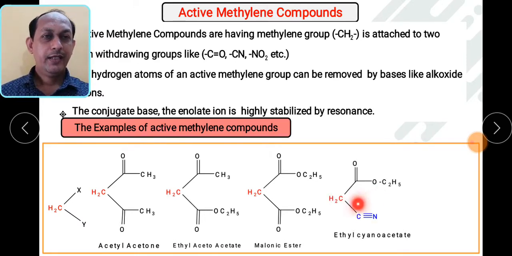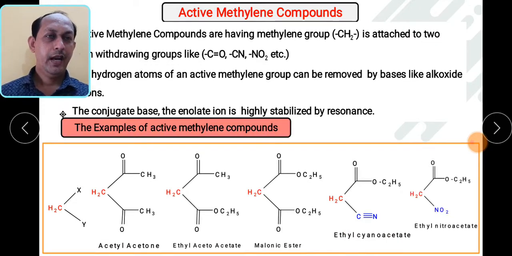Then on one side there is an electron withdrawing group, nitrile, C triple bond N, and on the other side C double bond O C2H5. What is the name? Ethyl cyanoacetate. Remember this particular name. One more structure. On one side there is a nitro group and on the other side there is a COC2H5. What is the name of this particular compound? Ethyl nitroacetate. So all these compounds are examples from the family of active methylene compounds.